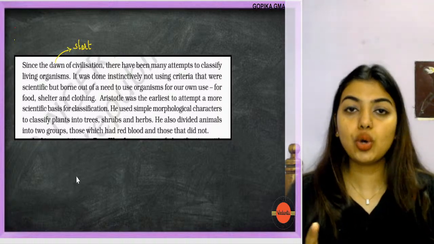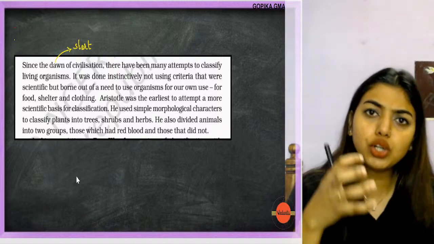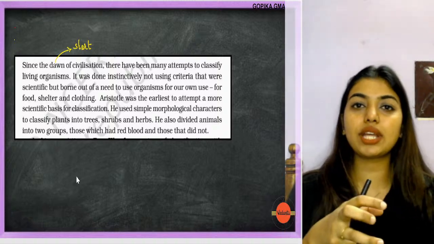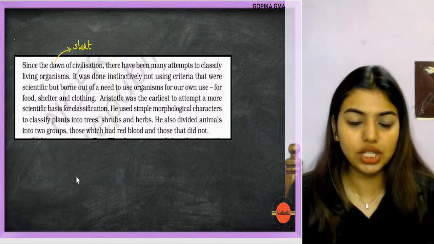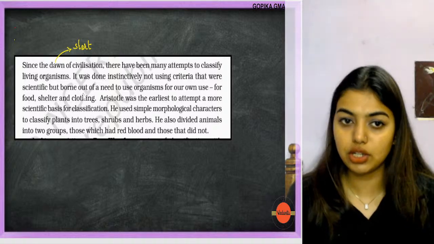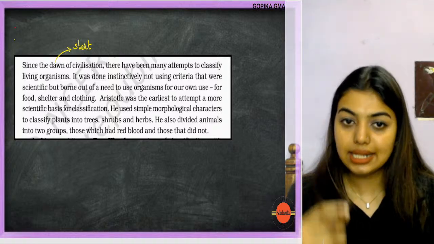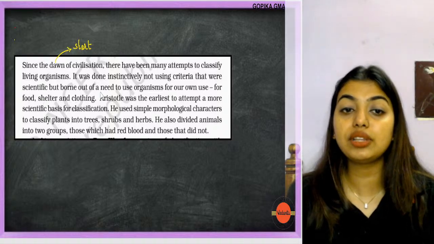So from the start of civilization, people have been trying their level best: what do I do with it? Do I put this organism based on something? Like that, confusions kept happening, and there have been many attempts to classify living organisms. It was done instinctively, not using scientific criteria, but born out of the need.